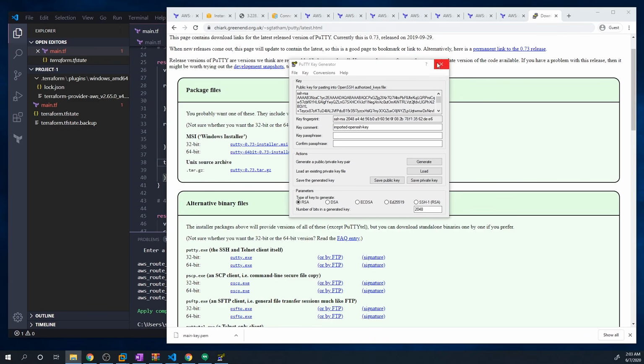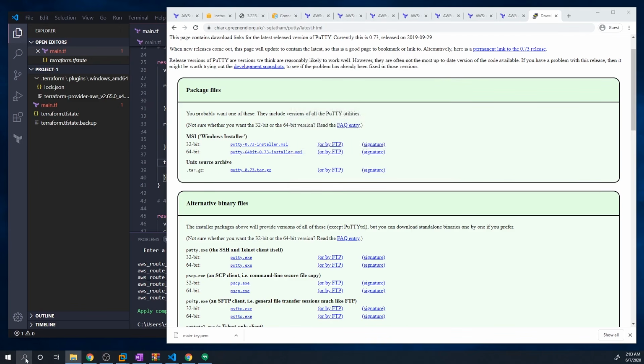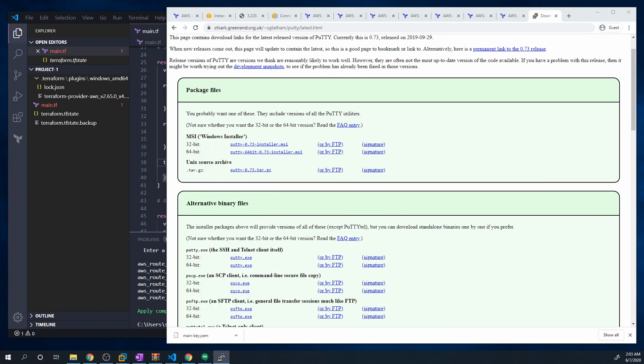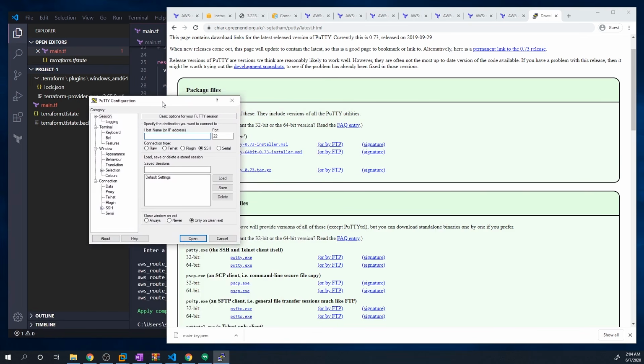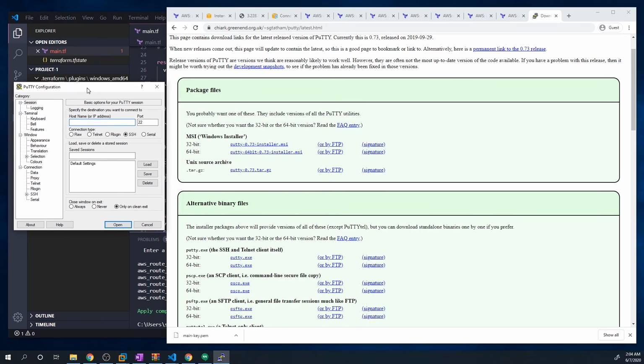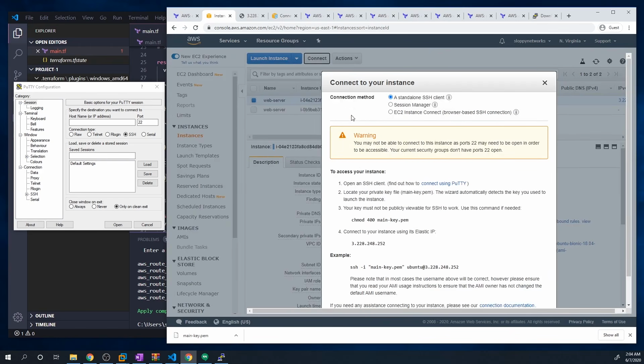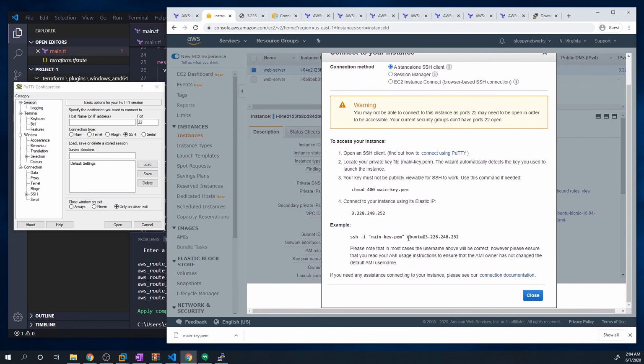So now what we need to do is close out this PuTTYGen, and open up the regular PuTTY application. It keeps opening up on the other window, which is kind of a pain. And now let's go back to our console. The way to connect to one of these devices is to hit this connect button right here, and it's going to give you all the information on how to connect. You'll see that the user for this device is Ubuntu.